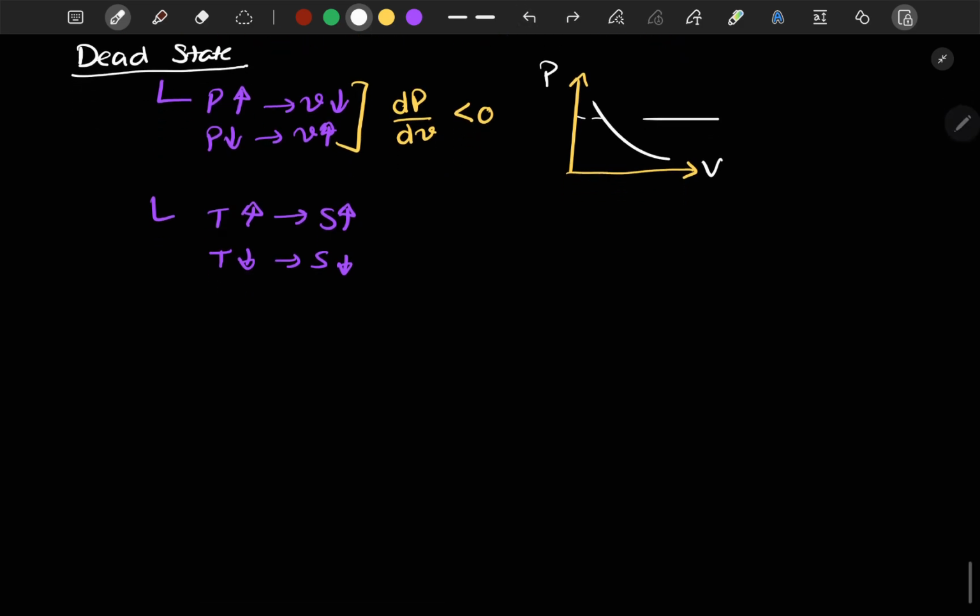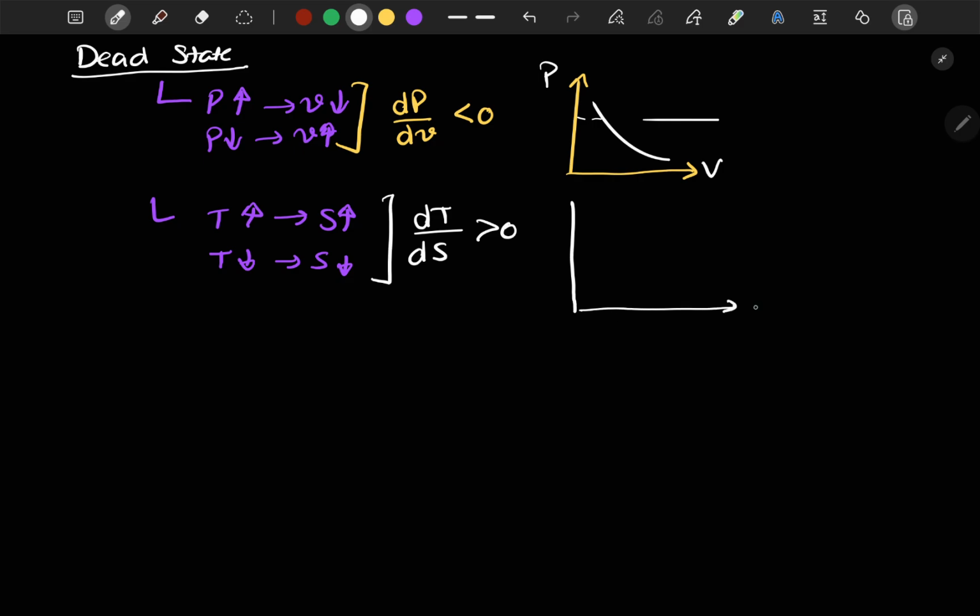Now if we talk about the TS curve, we can see that del T by del S must always be greater than 0, because if temperature increases, entropy also increases, and if temperature decreases, entropy also decreases. So whenever we draw a TS curve, it is always a positive curve. If we draw a constant volume or constant pressure curve here, it will always have a positive slope. Expansion or contraction we can look into later.